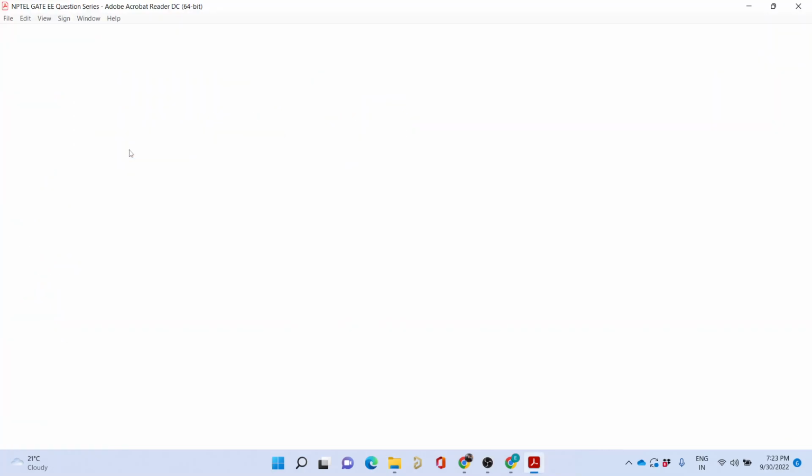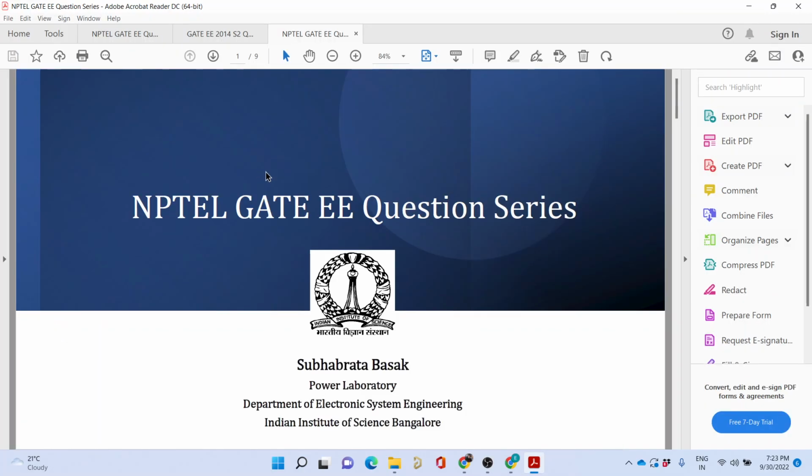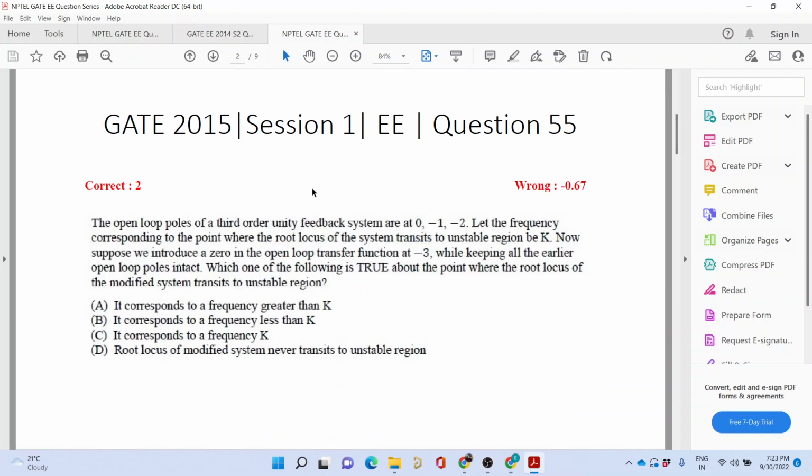This may be a bit lengthy, so I will give you 5 minutes to solve it. Okay, so the open loop transfer function has been given to you. The open loop poles of a third order unity feedback system are located at 0, minus 1 and minus 2. The frequency at which the root locus is moving to the unstable region is k.